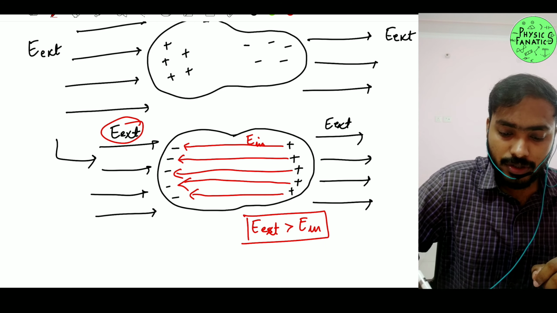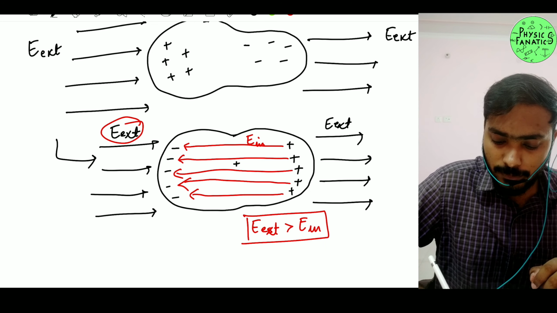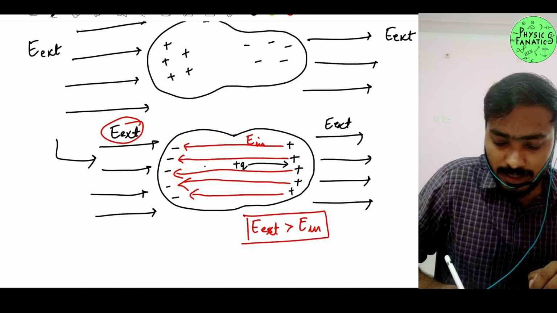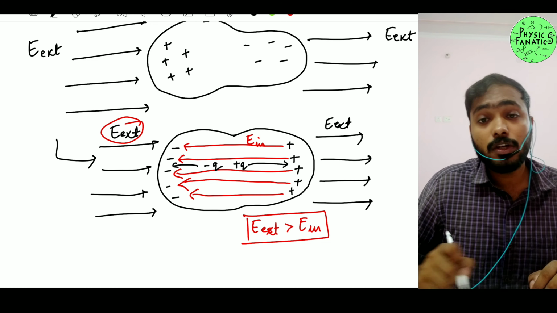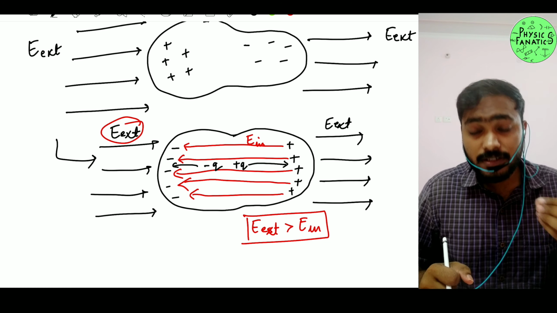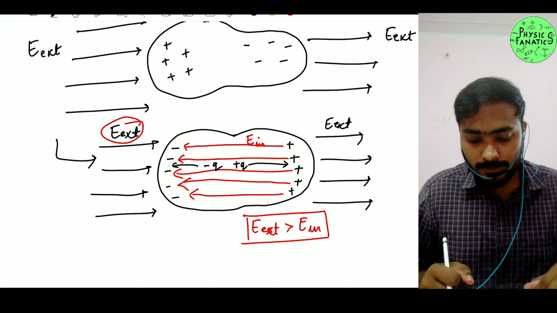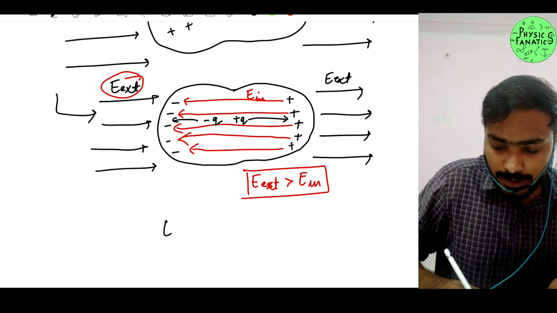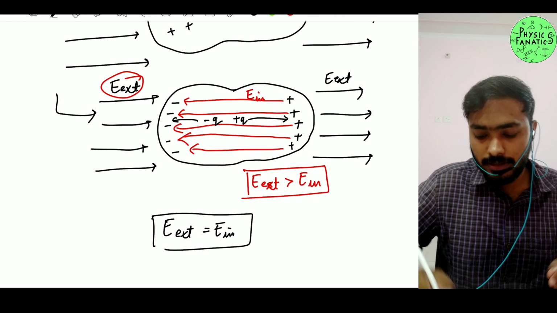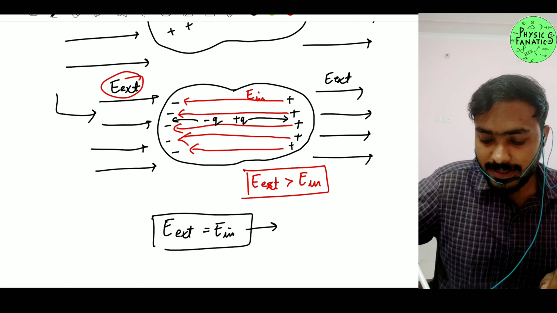Obviously at that time, if there is any kind of positive charge, that positive charge will go towards the right hand side. If there is any negative charge, this negative charge is going to go towards the left hand side because of the external electric field. Now after some time there will be a time when your E external will be equal to your E induced electric field. Whenever this happens, this is what we call your static situation.